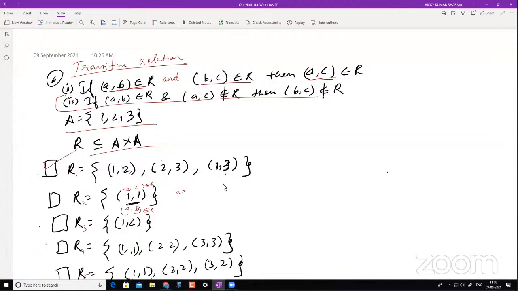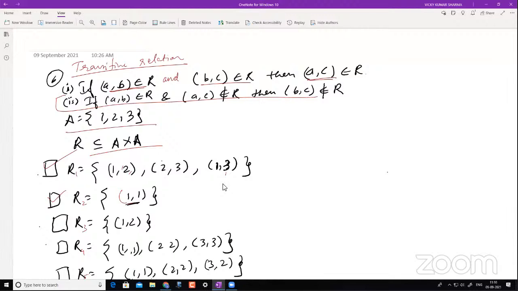So what is my A here? A was 1. What is B here? B is 1. What is my C here? C is also 1. Do I have A comma C here, which is nothing but 1 comma 1? The answer is yes, I have that. So can I safely say that a diagonal relation is a transitive relation? The answer is yes. I explained to you why, right? So R2 is fine.